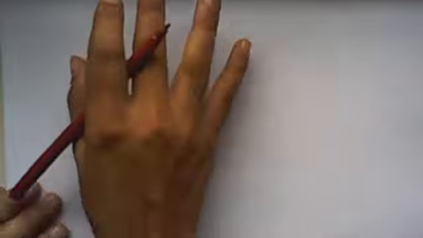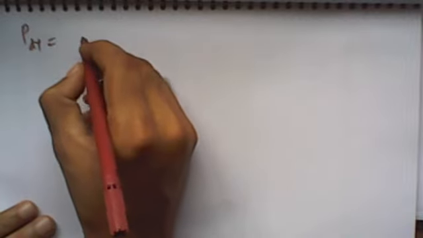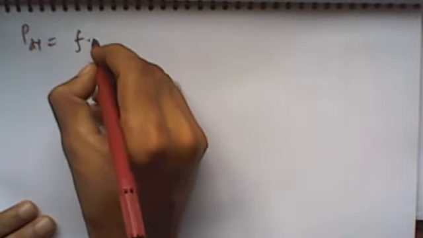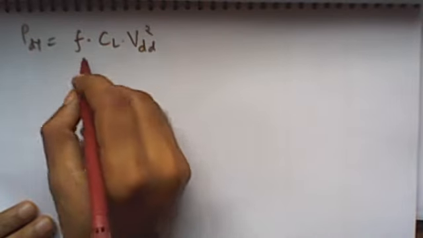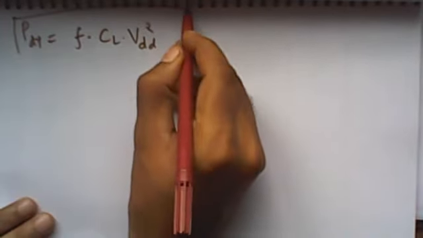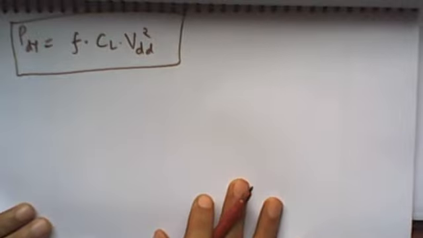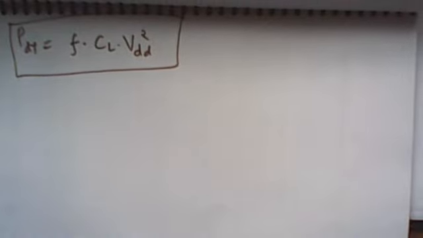So the equation of dynamic power dissipation, 1 upon T, you can write as F, C load into VDD square. So the dynamic or switching power dissipation of a C load inverter is F into C load into VDD square.